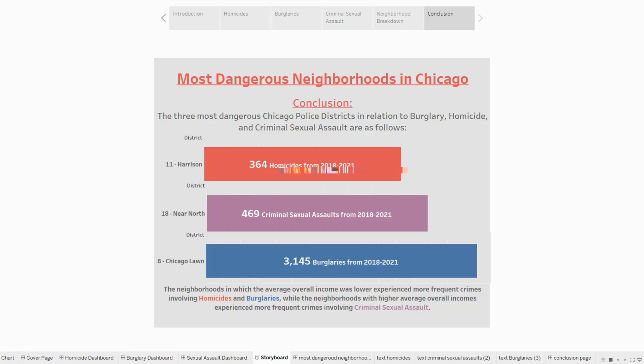And the conclusion that I pulled, we've already touched on it before, but just to wrap things up: the neighborhoods in which the average overall income was lower experienced more frequent crimes involving homicides and burglaries, while the neighborhoods with higher average overall incomes experienced more frequent criminal sexual assault. Another trend that we noticed throughout is that the COVID pandemic had a huge impact on homicides, burglaries, and criminal sexual assaults, decreasing it for some while also increasing it for others.